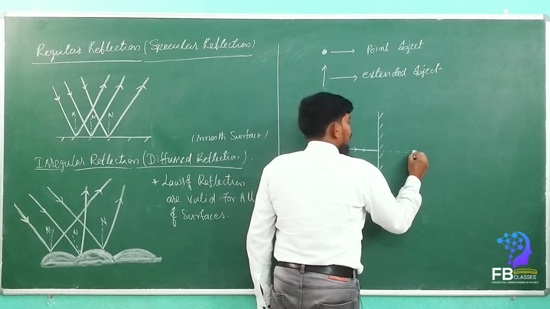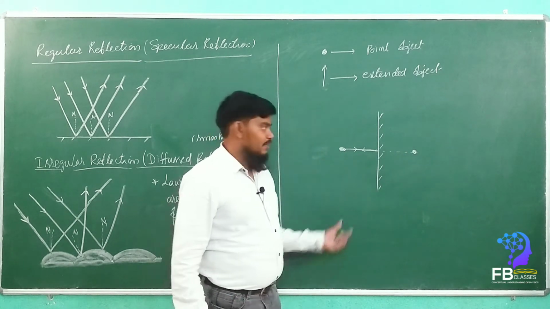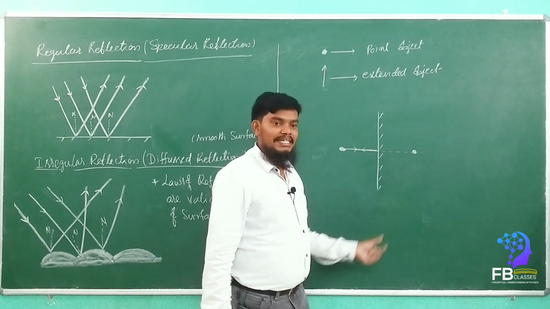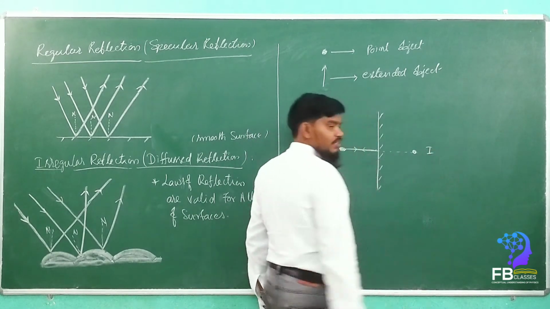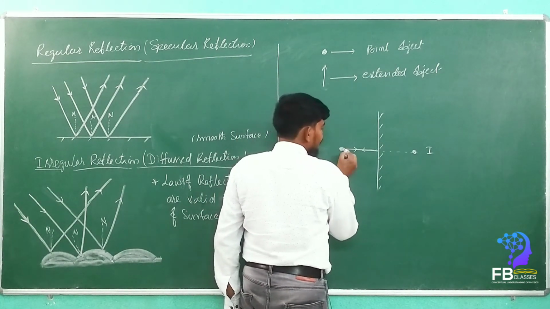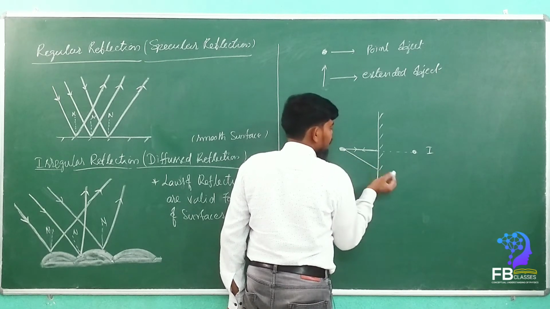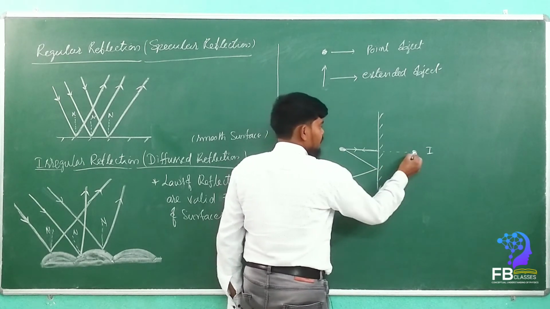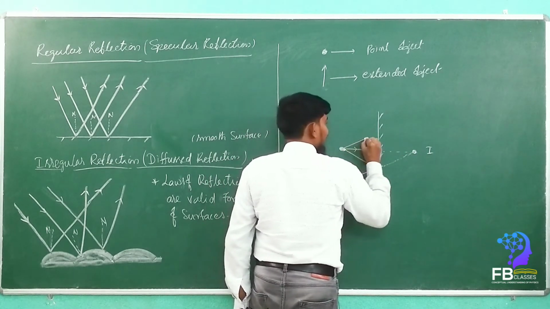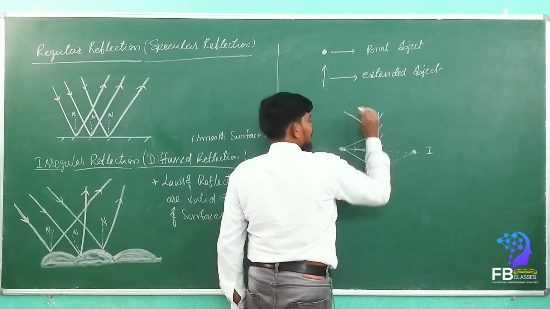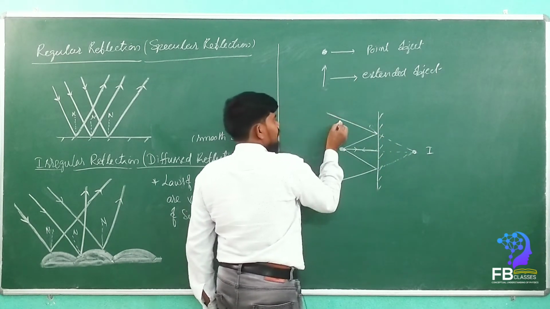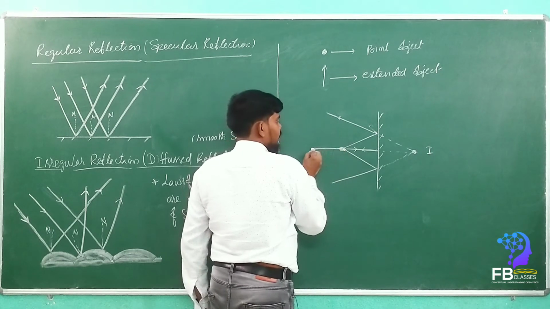For the image formed by a mirror, the distance of the object is equal to the distance of the image. Now if you take another ray, this ray will be reflected back like this.